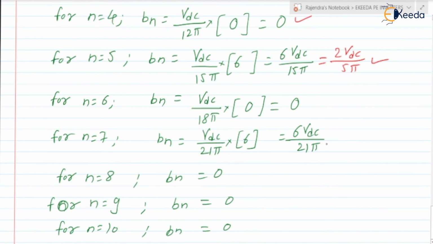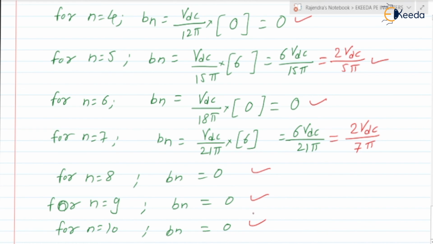Similarly, for n is equal to 6, it is 0. For n is equal to 7, it is 6 VDC by 21 pi, which can be written as 2 VDC divided by 7 pi. Next, for n is equal to 8, 9, 10, it will be 0. For 11, it will be non-zero.